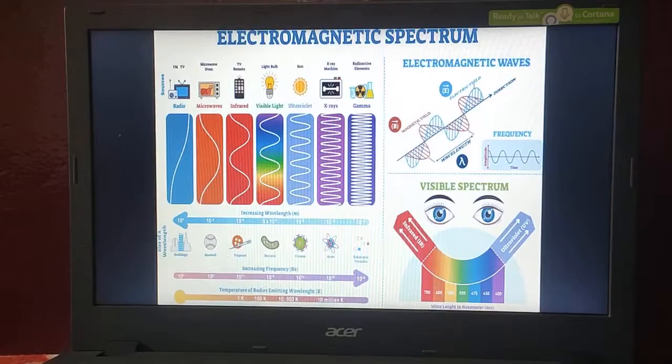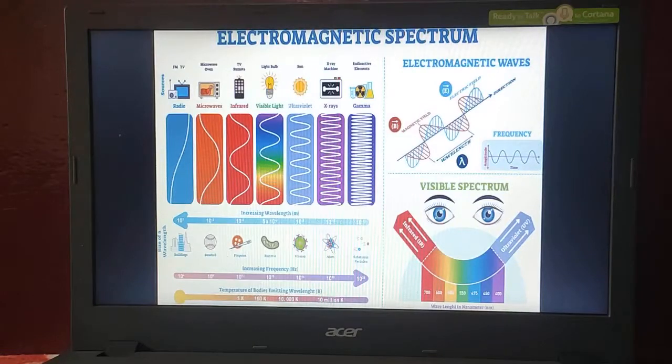And these UV rays are used in the production of vitamin D. If we want vitamin D for our body, then we can use UV radiations. They are also used in the sterilization of surgical instruments in hospitals.